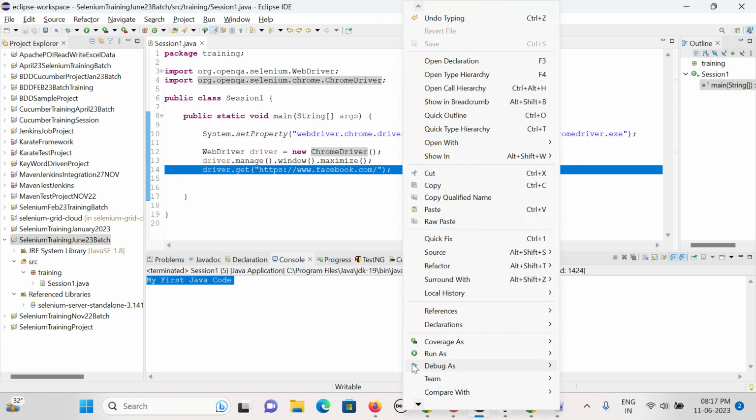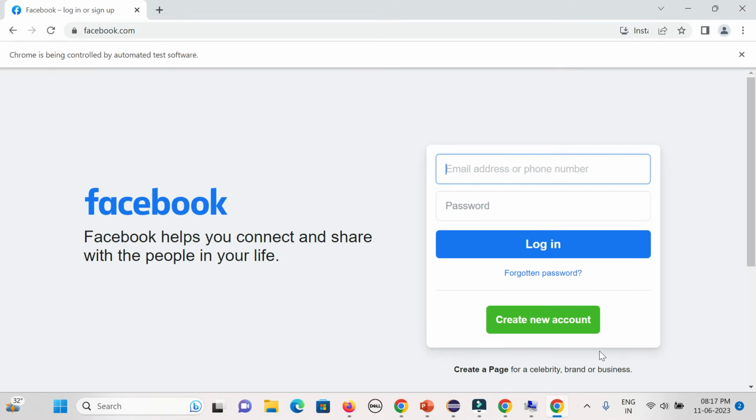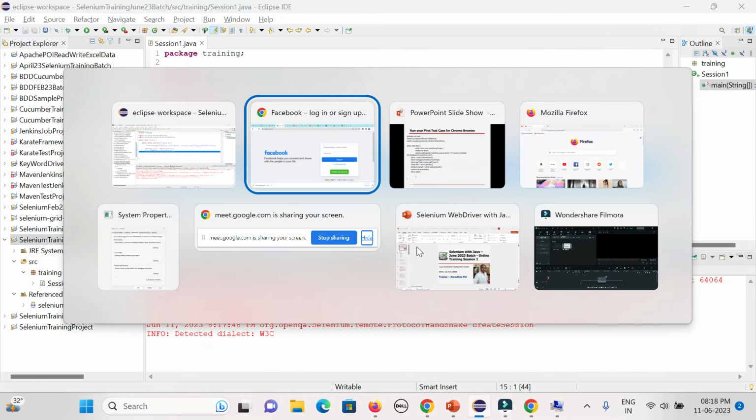So it will be done through the code. I am not doing any manual way. Just run it as an application. It will try to launch the Chrome browser. You could see it maximized and the Facebook page got launched. I am not doing anything manually. That is the way I am trying to interact. So that is my first code I have written here with the help of the Chrome browser.